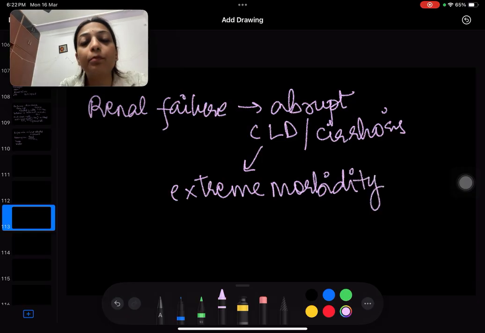I'll read out the statement for you. Abrupt renal failure in a cirrhotic patient that cannot be attributed to any other cause is a marker of extreme morbidity. So renal failure is a bad thing in CLD. So this was about hepatorenal syndrome.